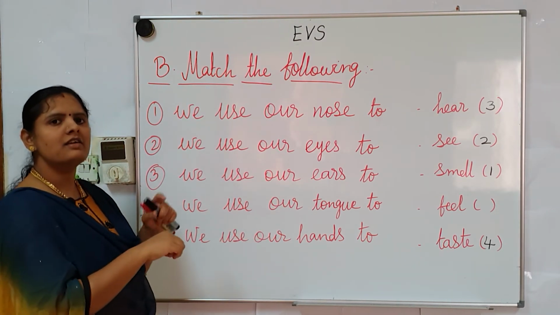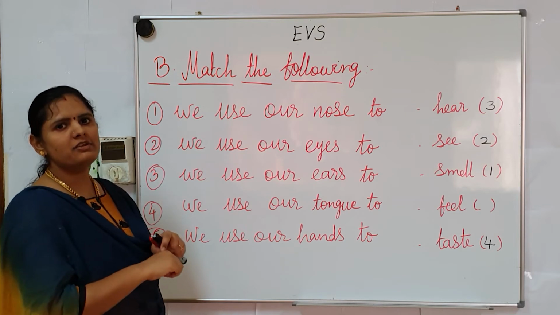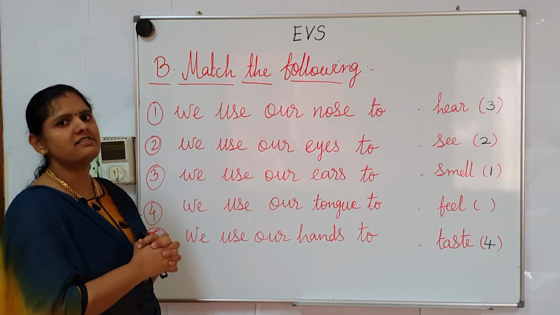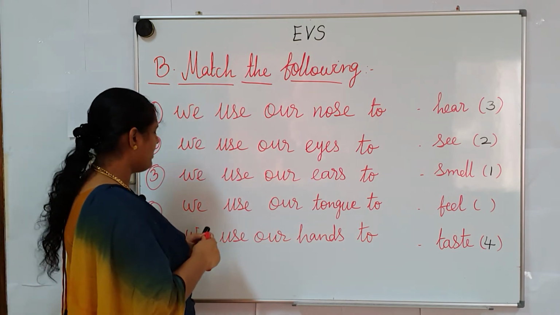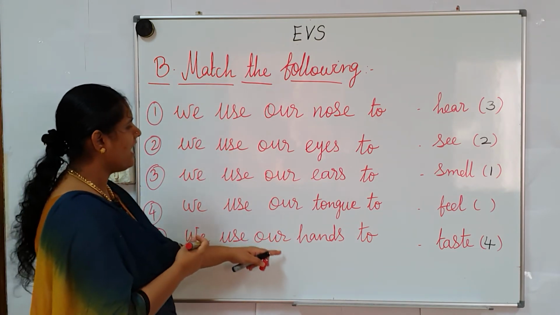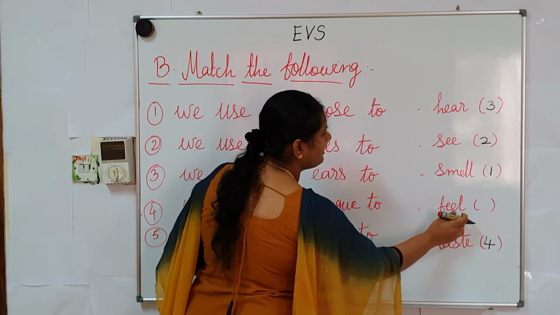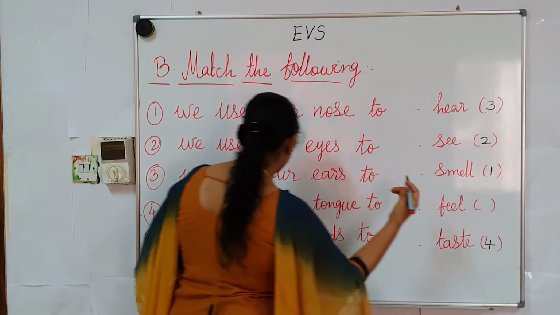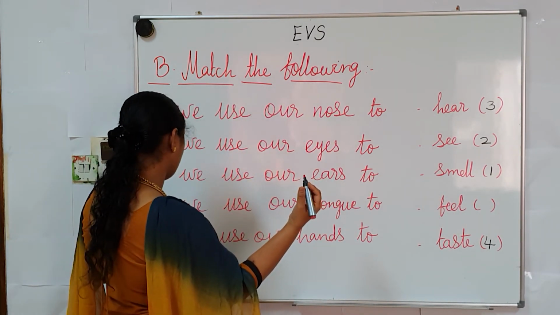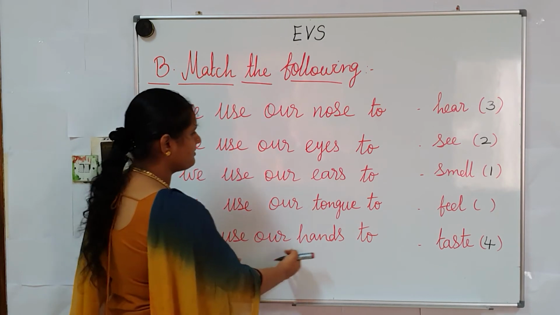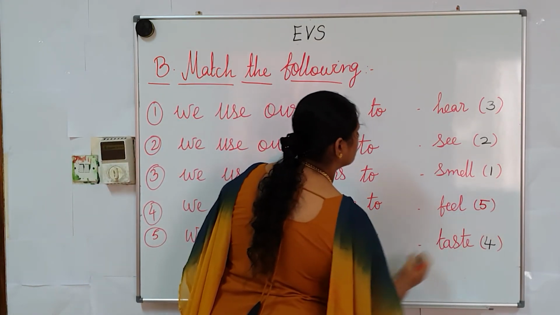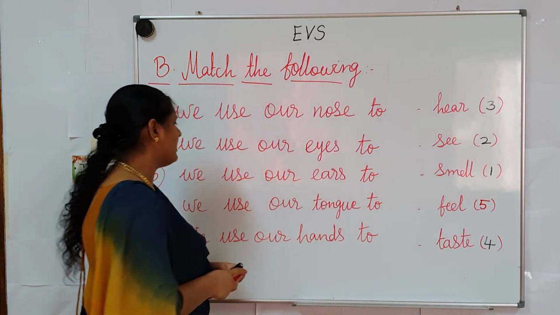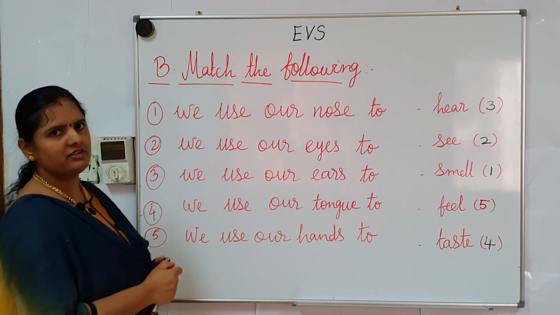Because skin is responsible for the sensitiveness. So write, we use our hands to feel something. We can find out it is too hot or too cold by means of hands. Write number 5. This is the answer for fifth question.